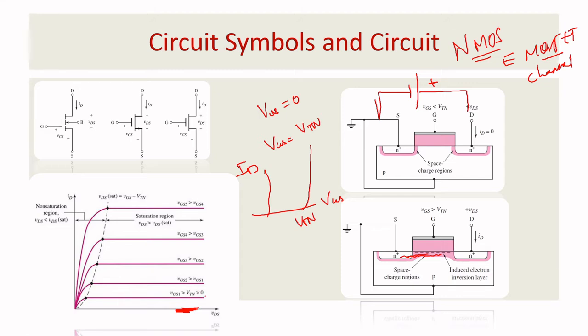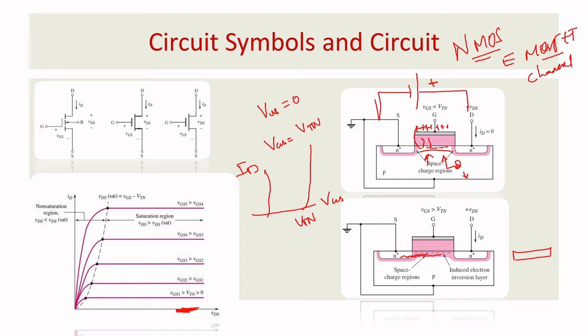Basically this is because of your VGS. See, when your VGS is equal to the threshold voltage, the length and breadth will be like this. When the VGS is more, suppose I am giving it 6 charge, the same amount of electrons will be attracted here. Now you want to understand how the inversion layer, that is the channel, is formed. So this is a p-type substrate. When you give the positive charge, the electrons will be attracted and the same charge will be repelled. So based on the number of charge which you are giving, the pressure will come through this oxide and the opposite charge will attract, and the inversion layer is being created.